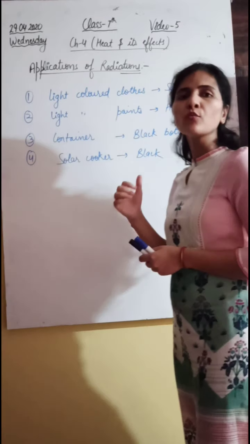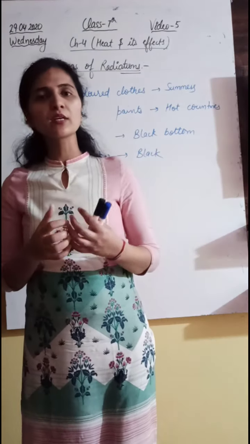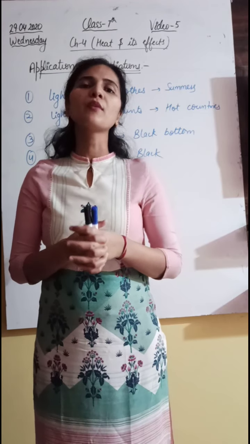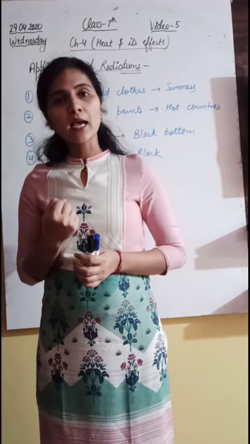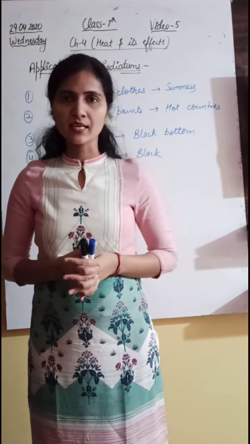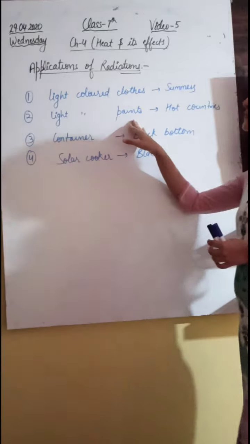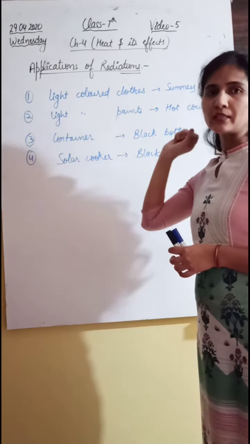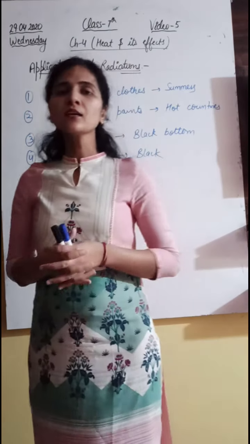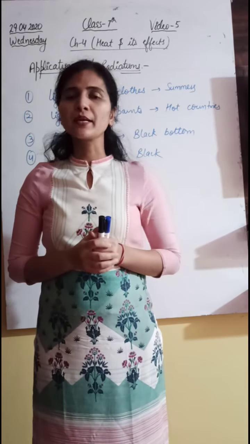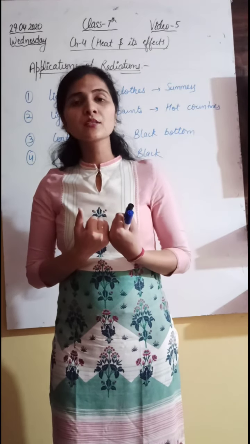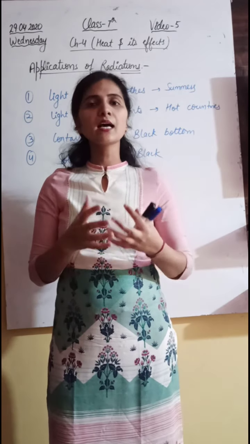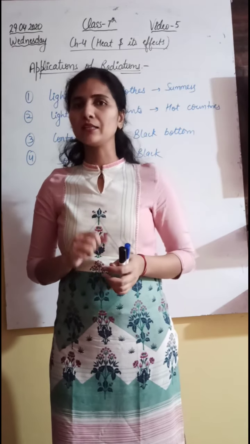Because light color or white color clothes are bad absorbers of heat, to keep ourselves away from the heat, we wear light color or white color clothes, because they absorb less heat from the sunlight. Next, the houses in hot countries are generally painted with light colors, like in our country, India. We color our houses with light color paints because light color absorbs less heat. So to keep ourselves cool in our rooms, we keep the paints light in color.